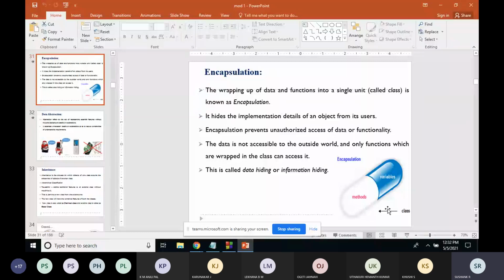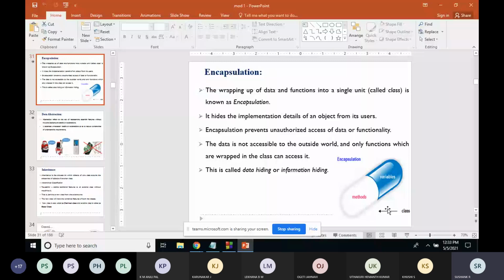The financial team has access to their financial data, and the sales team has access to their sales data. That is what encapsulation does: it prevents unauthorized access of data or functionality. The data will be accessible only within the class.